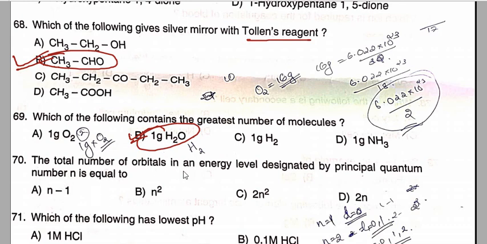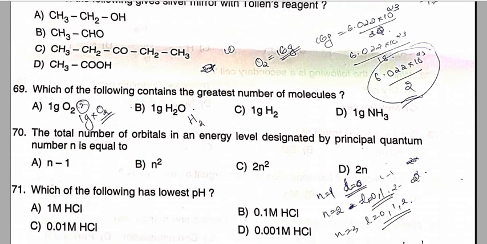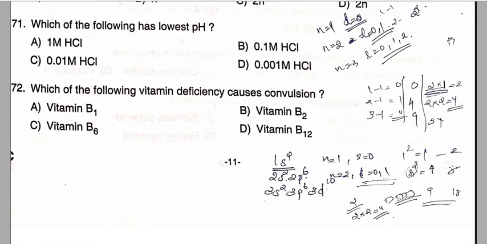Total number of orbitals in an energy level designated by the principal quantum number n is equal to n square. Option number B is the correct answer for this question number 70. Then we will move to question number 71. Which of the following has the lowest pH? I have a little bit of doubt, but I think option A is the correct answer.